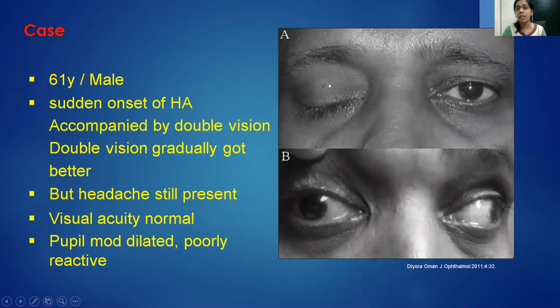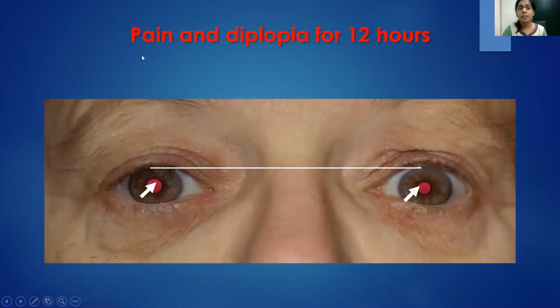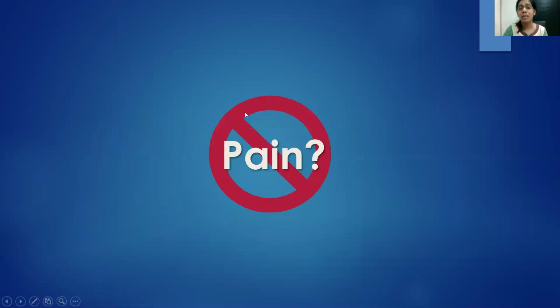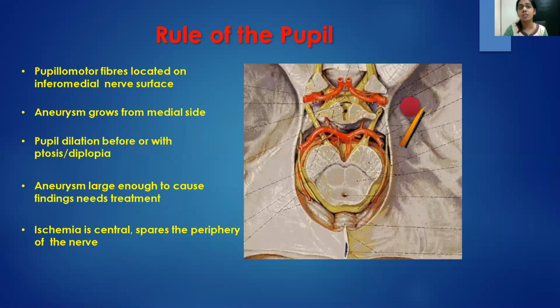Now, if you see, he's got right eye ptosis. When you lift the lid, you have a dilated pupil. Now, there was pain and diplopia for 12 hours. What are we going at? How do we distinguish whether it's an aneurysmal third nerve palsy or an ischemic or diabetic third nerve palsy, which is less urgent? So one factor is pain. Pain would definitely be absent in ischemic kinds of nerve palsies, but 99% of the time pain would be present with aneurysmal third nerve palsy. However, the most distinguishing feature is that of the pupils.